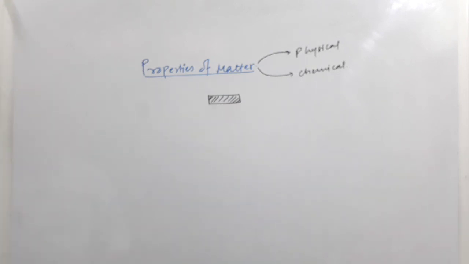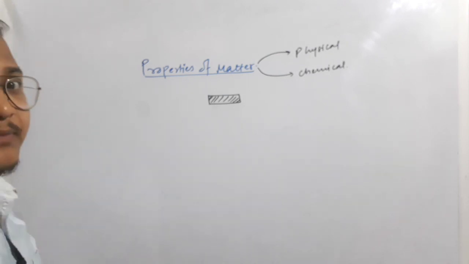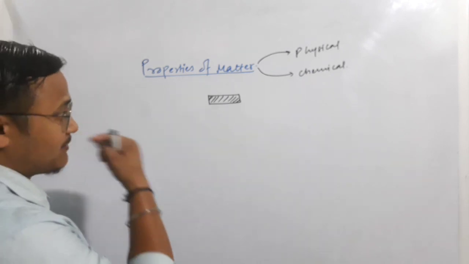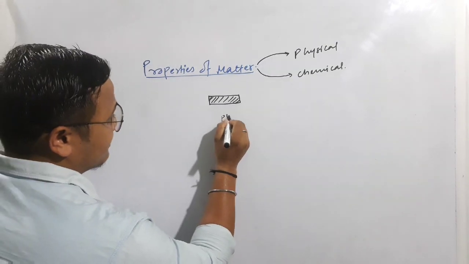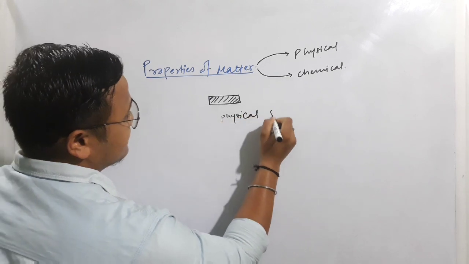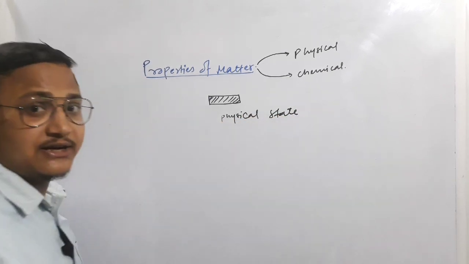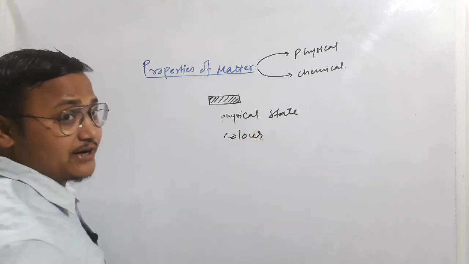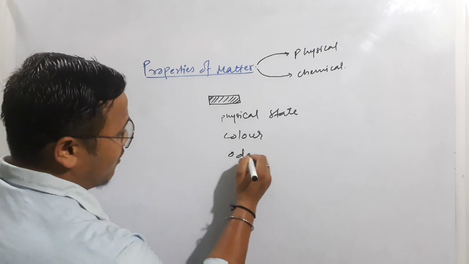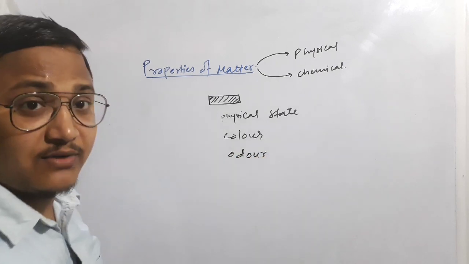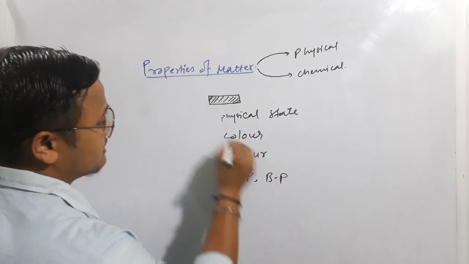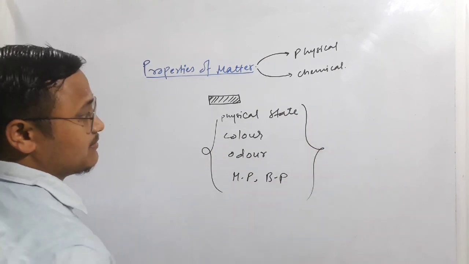Now if these things are the case, then what physical properties can we have? This question arises. The physical property, suppose you can talk about its physical state. What is the physical state, whether it is solid, liquid or gas, right? You can talk about color, it is included in physical property. Odor means its smell, how it smells, or melting point, boiling point, all these things are included in physical property.